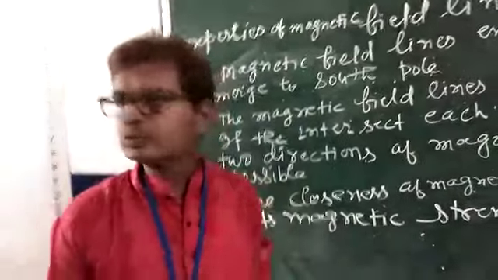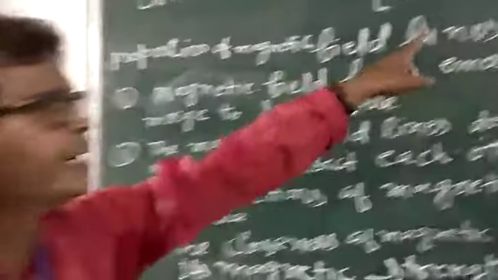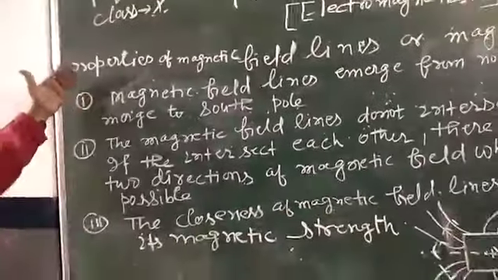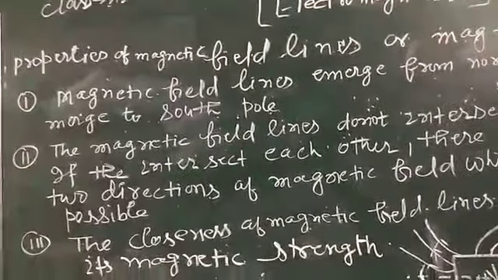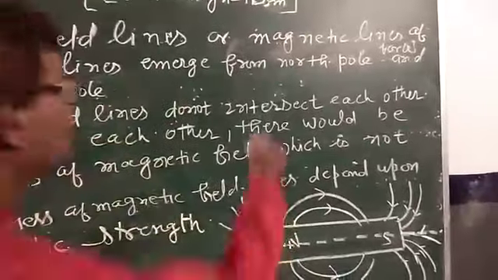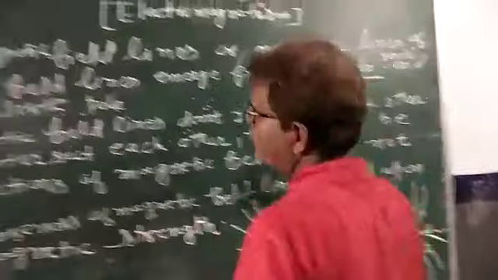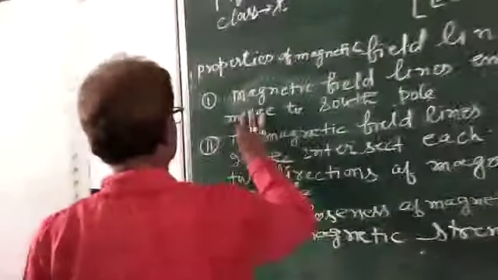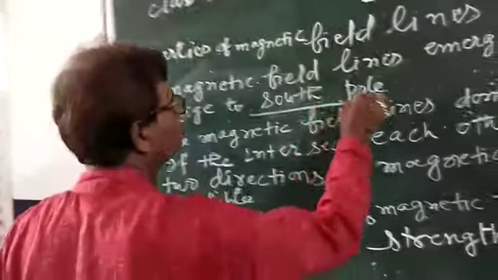Now we are going to talk about the properties of magnetic field lines. At first we are going to explain one by one. The first one: magnetic field lines emerge from North Pole and merge to South Pole. See the diagram.